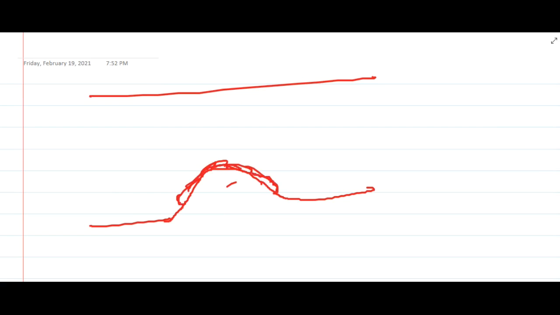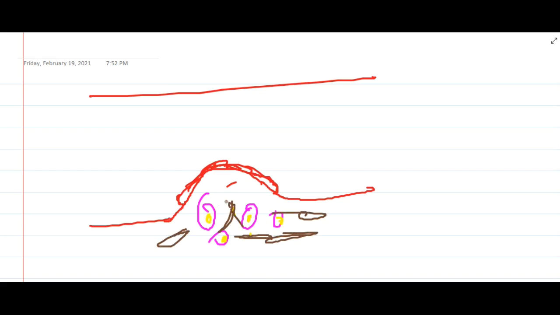Here you will have lots of macrophages, also macrophages containing the lipid granules, that is, you will have the foam cells, and you will also see the smooth muscle cells. So this is what we call an atherosclerotic plaque.